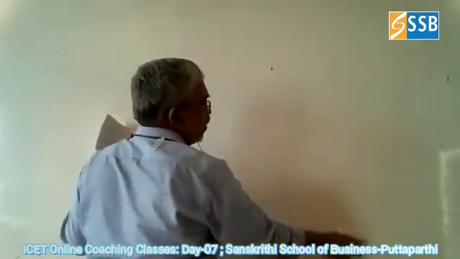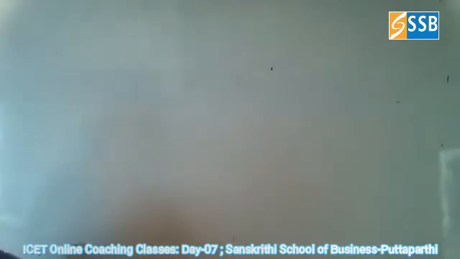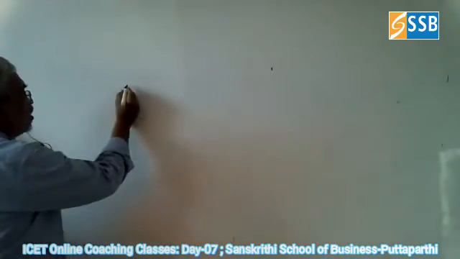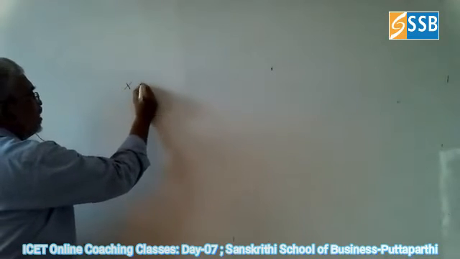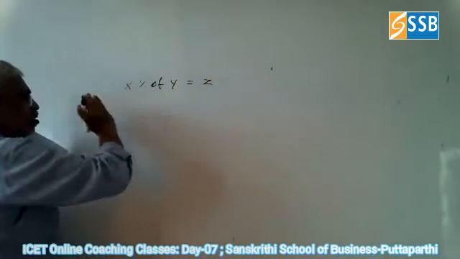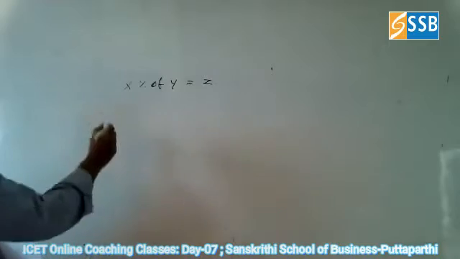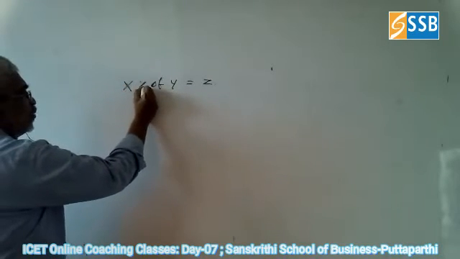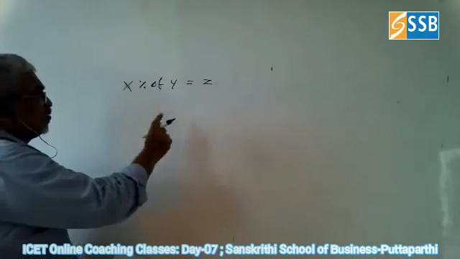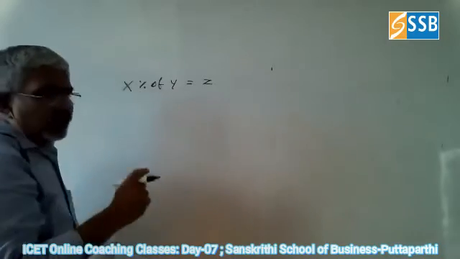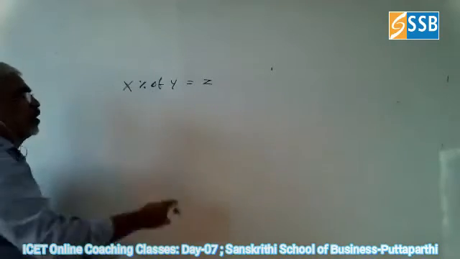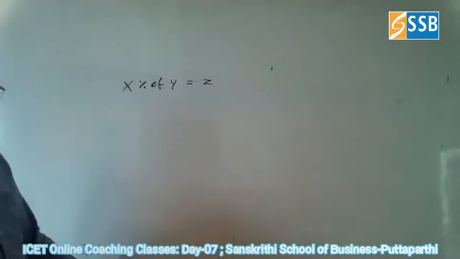I told you the wording will give you the operation. So how will the wording be? For example, understand this: X percentage of Y is equal to Z. So keep these three things in mind. You have this in mind, and only three things we have to fill: X, Y, Z. For this, they will give any two. We have to find the third one. That is the only thing.